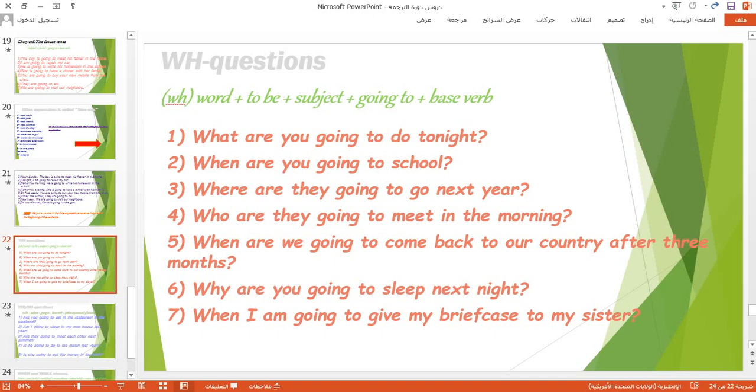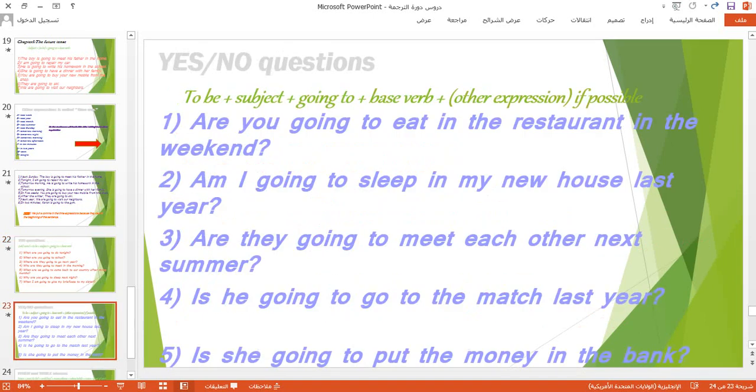It's the same as the past continuous, the past tense, the present continuous, and the present tense. We should put the verb to be at the beginning of the question to let us understand that this is a yes/no question. So in the next slide I will tell you about that.